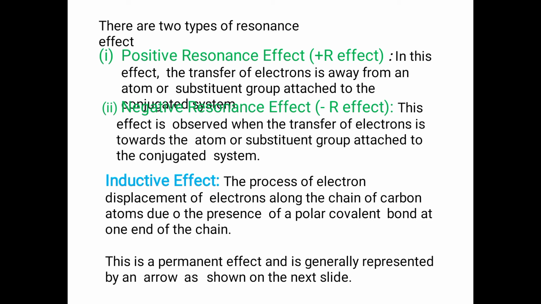There are two types of resonance effect: positive resonance effect and negative resonance effect. Positive resonance effect: in this effect, the transfer of electrons is away from an atom or substituent group attached to the conjugated system. Minus R effect: this effect is observed when the transfer of electrons is towards the atom or group attached to the conjugated system.